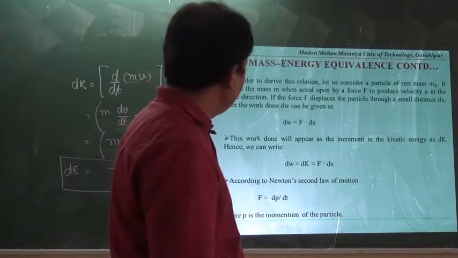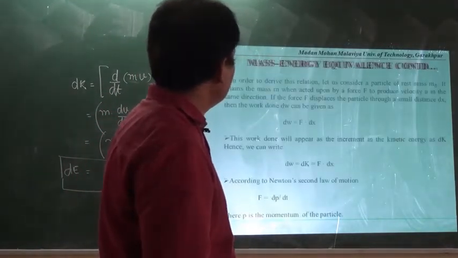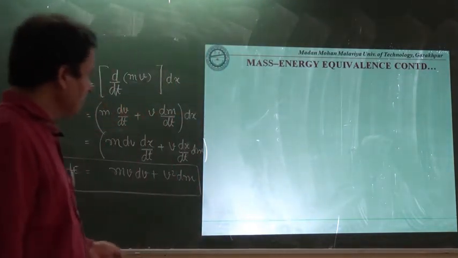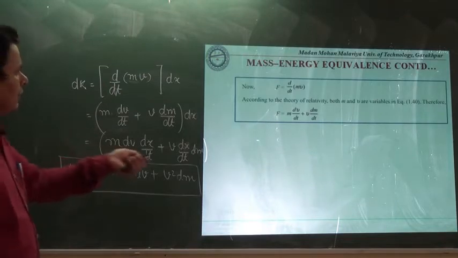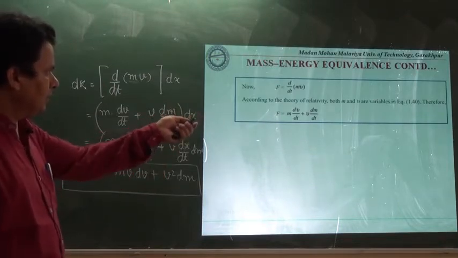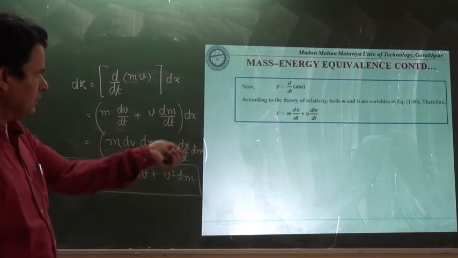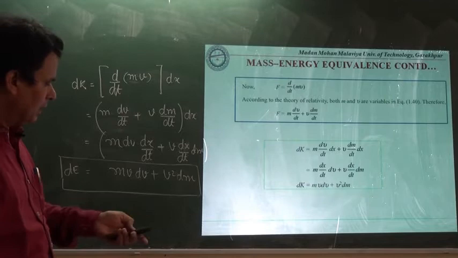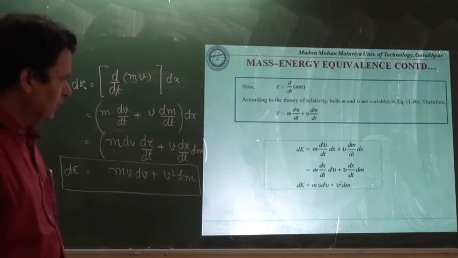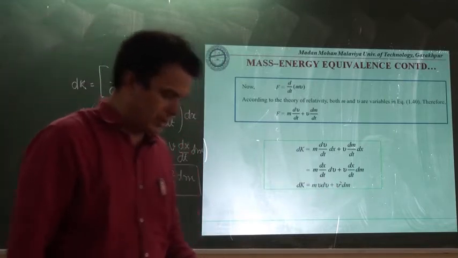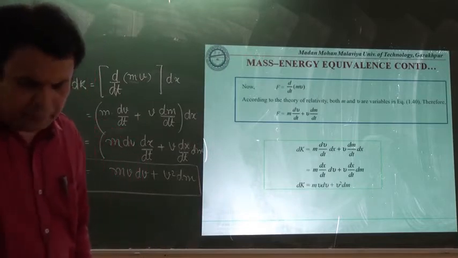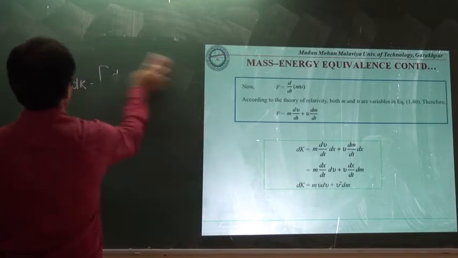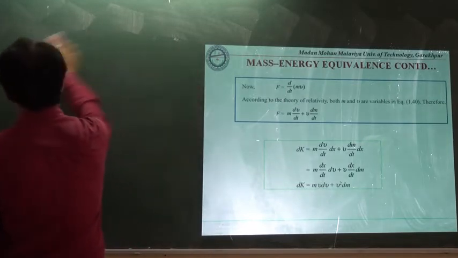Now let us have the next discussion related to the same topic. We have taken F is equal to d by dt of mv, and that is equal to what I have already discussed, and by doing so we have reached this point: mv dv plus v square dm. Now let us see how the mass of a body is varying.